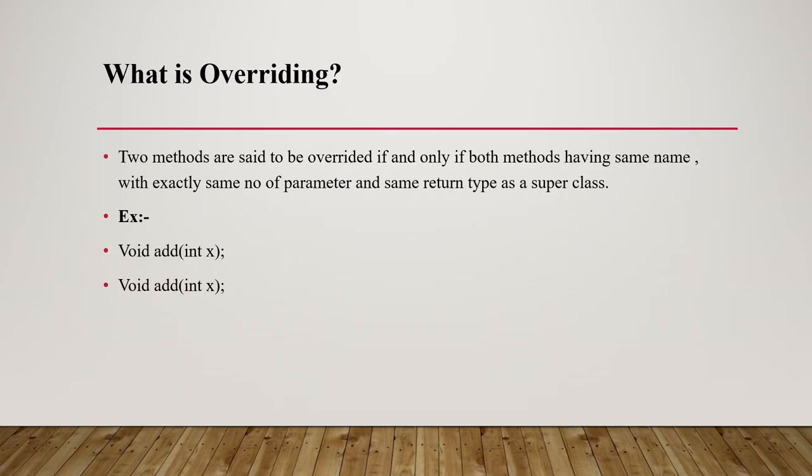So our next question is, what is overriding? Two methods are said to be overridden if and only if both methods have the same name, with exactly the same number of parameters and the same return type as the superclass.